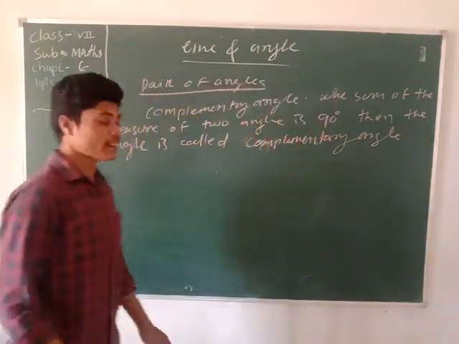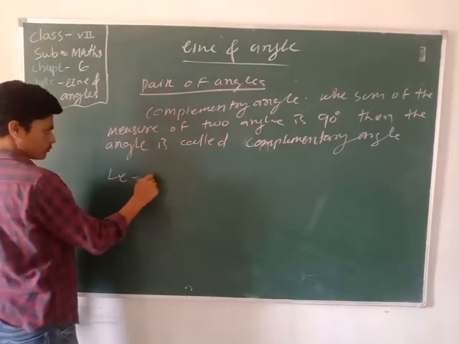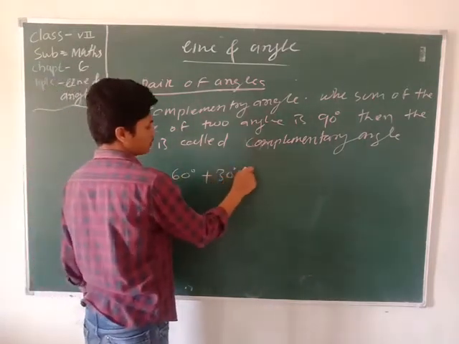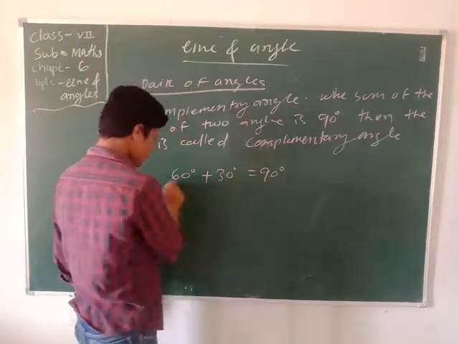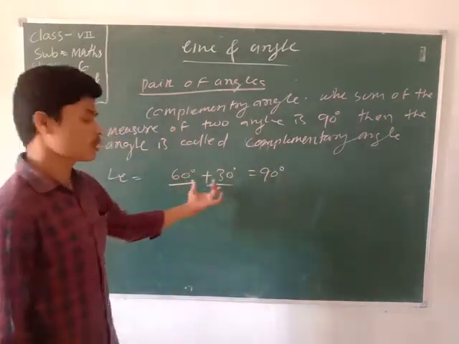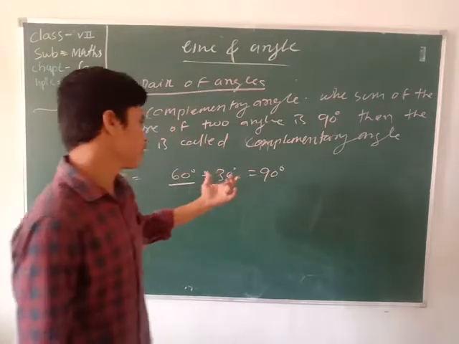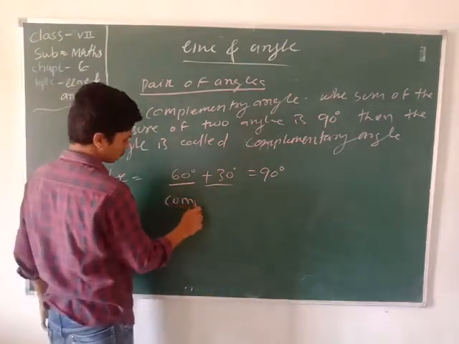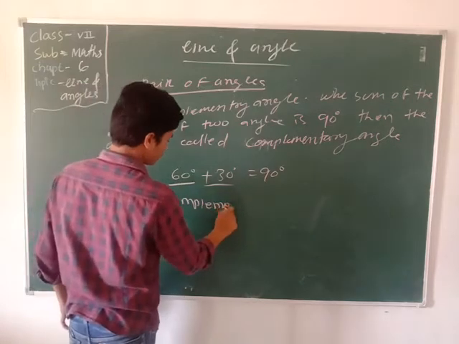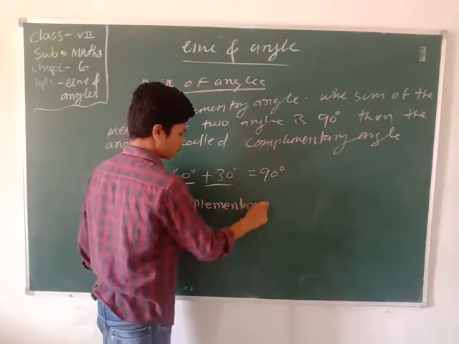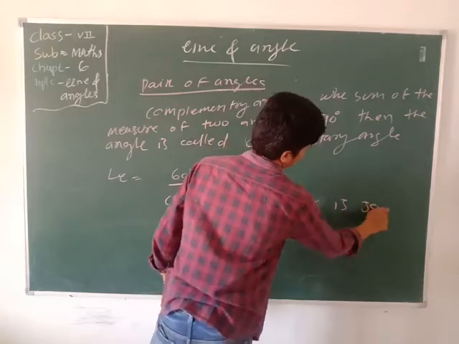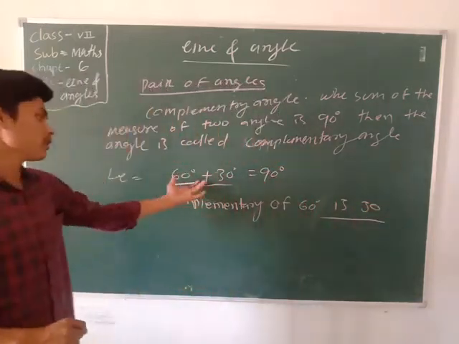Now let us take an example: 60 degrees plus 30 degrees equals 90 degrees. That means 60 degrees and 30 degrees are both known as complementary angles. We can write here: complementary of 60 is 30.